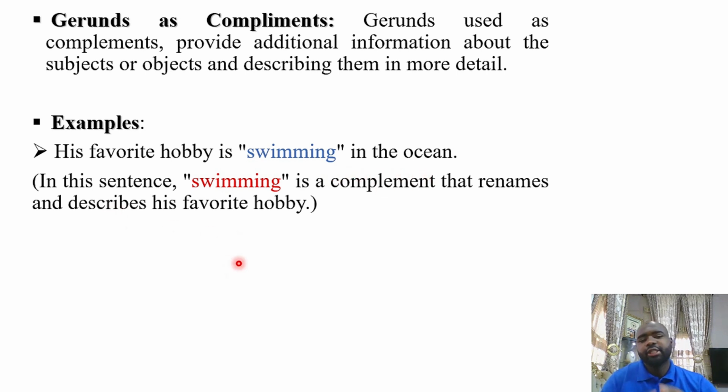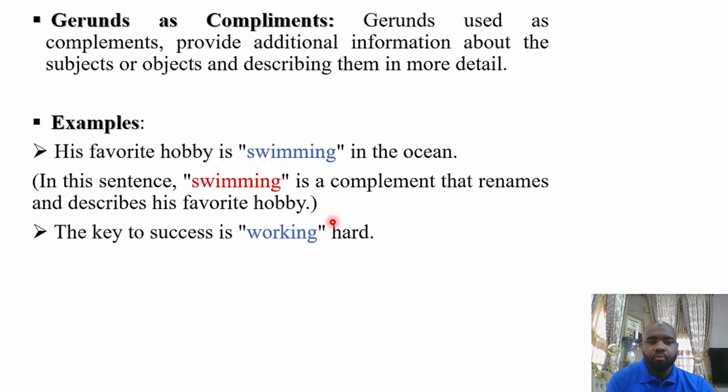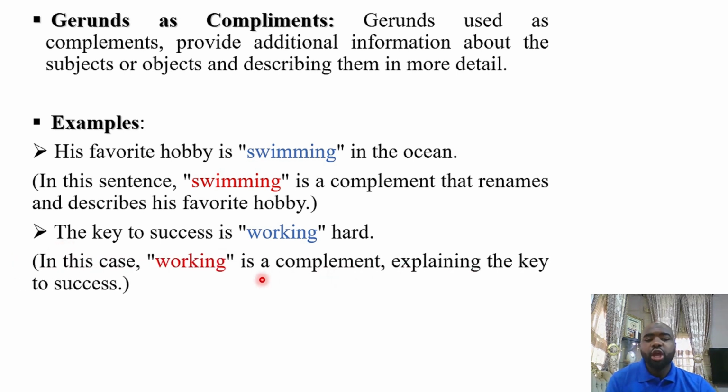In this sentence, swimming is a complement that renames and describes his favorite hobby. All right? It gives more meaning to favorite hobby. It gives additional information about favorite hobby. So here, the gerund is serving as a complement. The key to success is working hard. Working hard, all right? So now in this instance, working is a complement explaining the key to success.